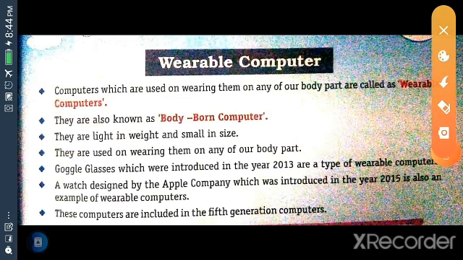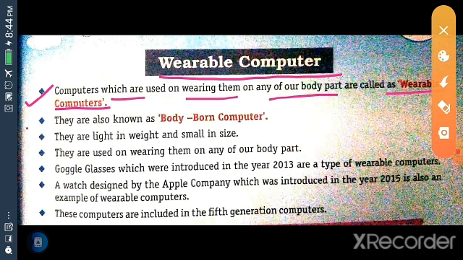Now next one, wearable computer. Computers which are used by wearing them on any of our body parts are called wearable computers. They are also known as body worn computers. They are light in weight and small in size.